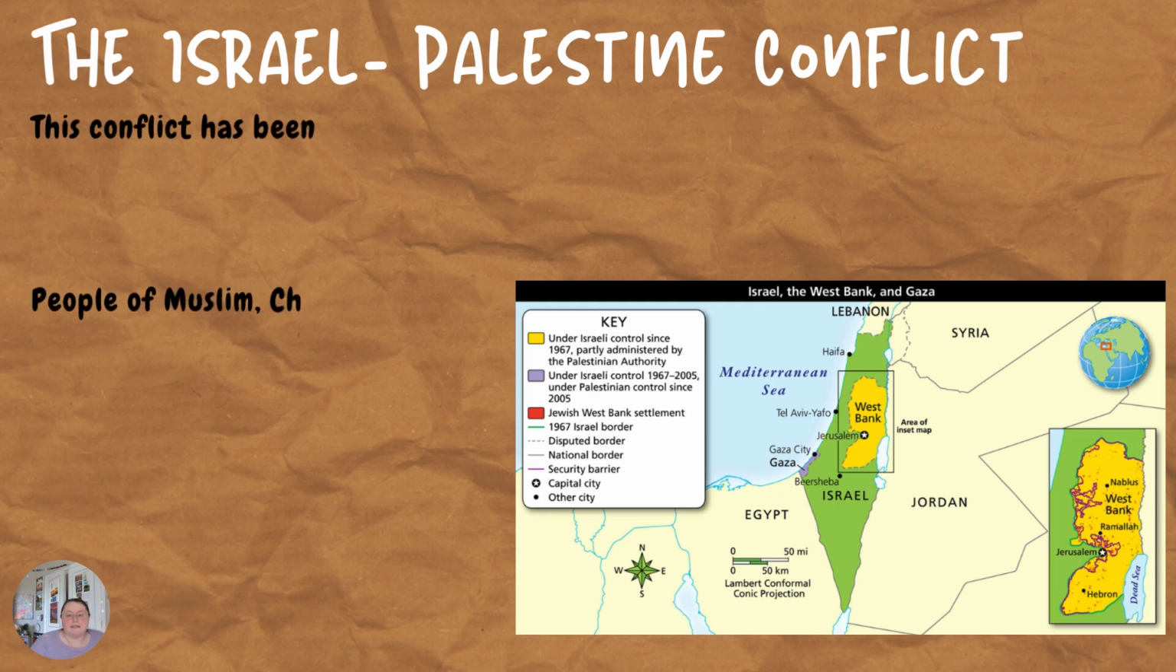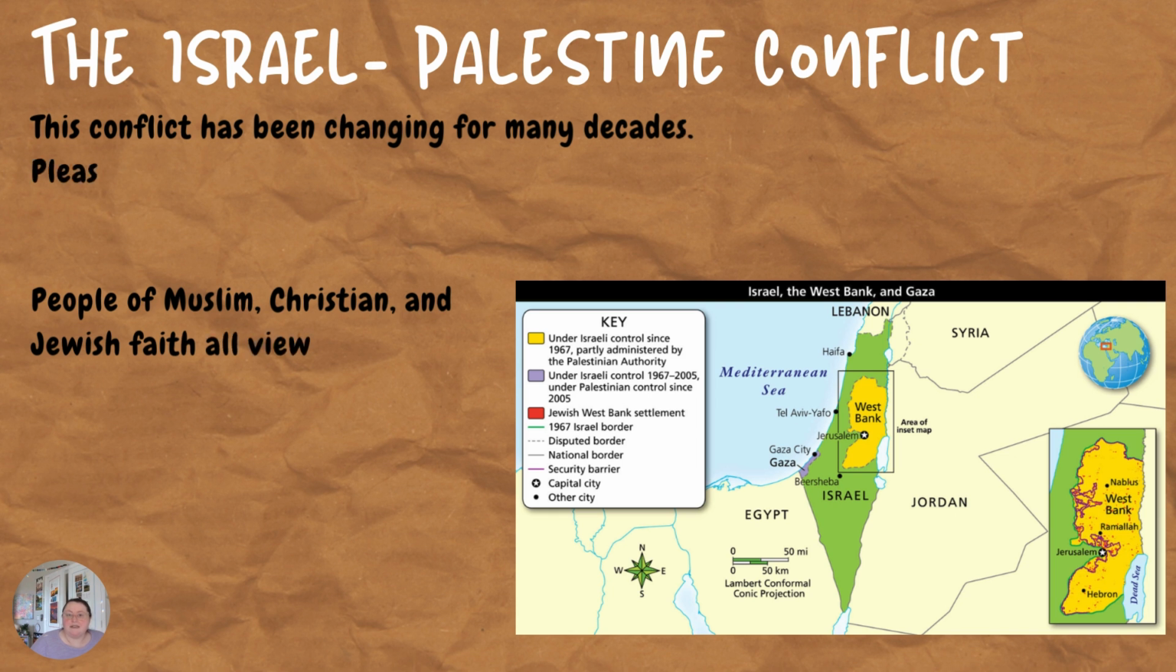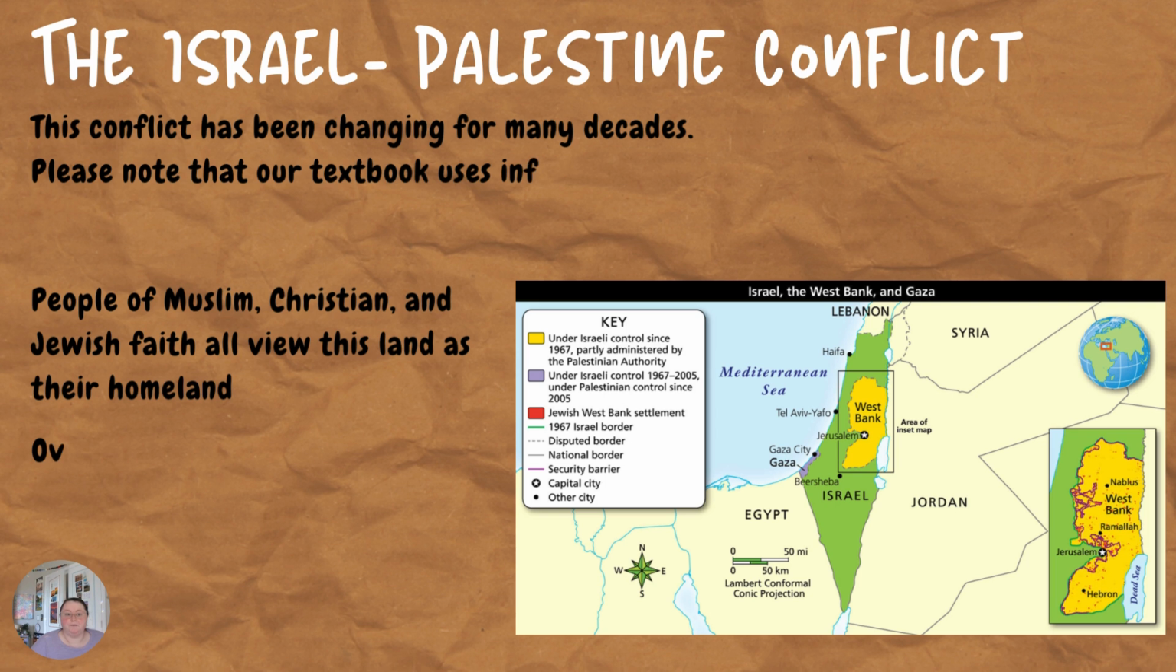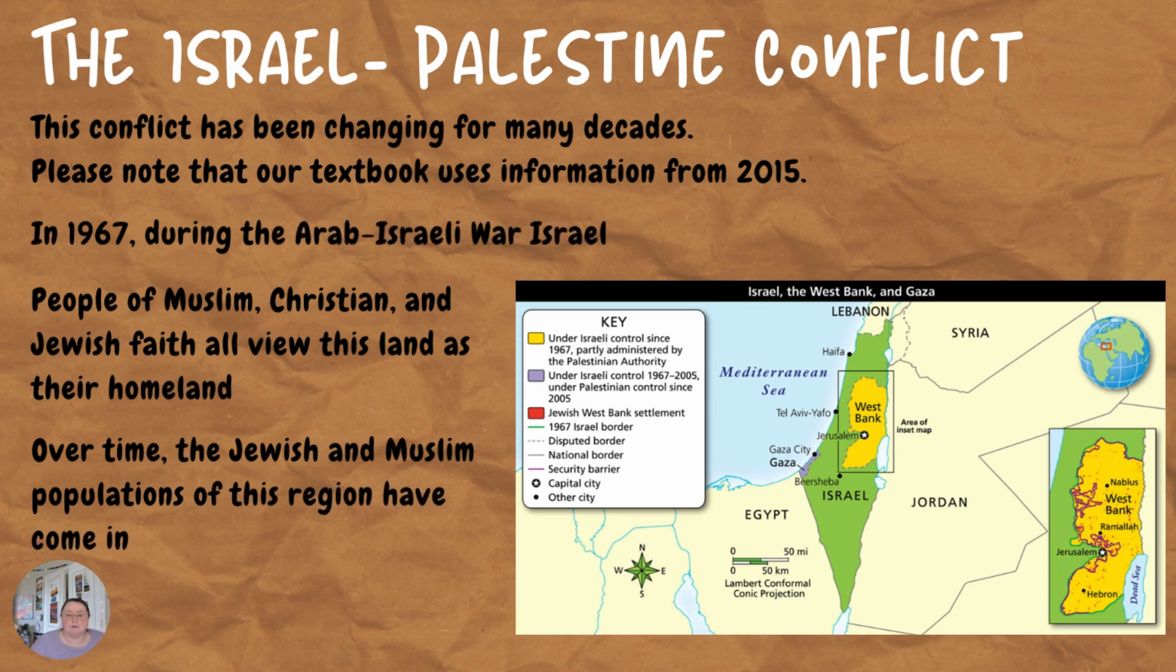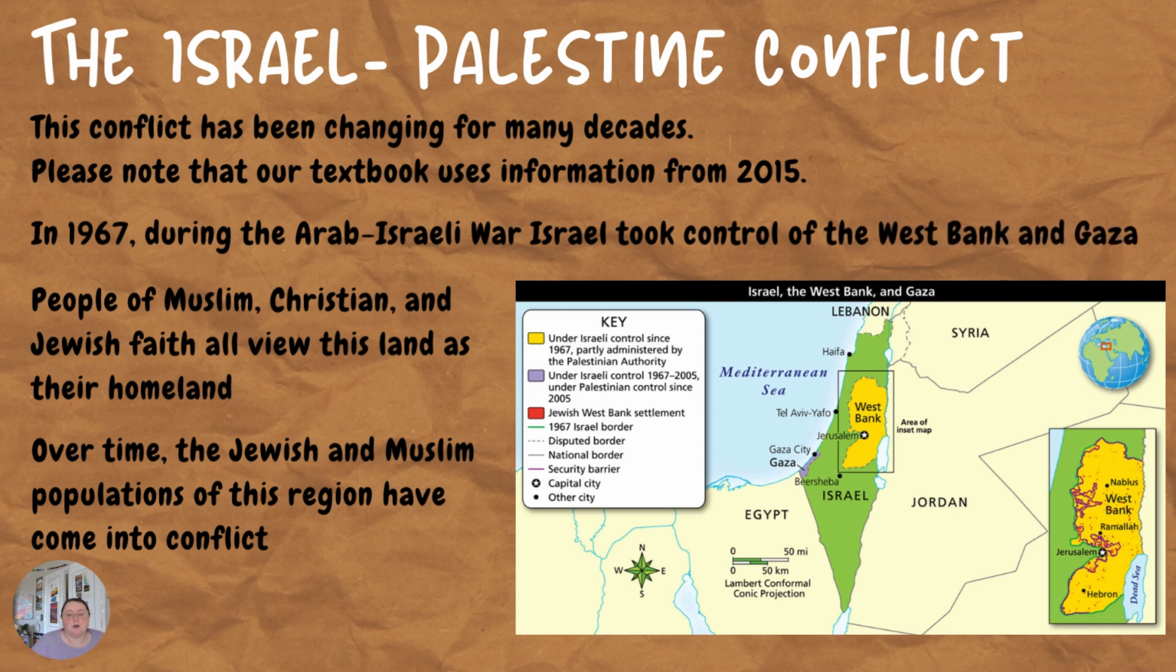The Israeli-Palestine conflict. This conflict has been changing for many decades, and please note that the textbook information is from 2015 and earlier. In 1967, during the Arab-Israeli War, Israel took control of the areas called the West Bank and Gaza, which you can see on the map. People of Muslim, Christian, and Jewish faith all view this land as their homeland, and over time, the Jewish and Muslim populations of this region have come into conflict.